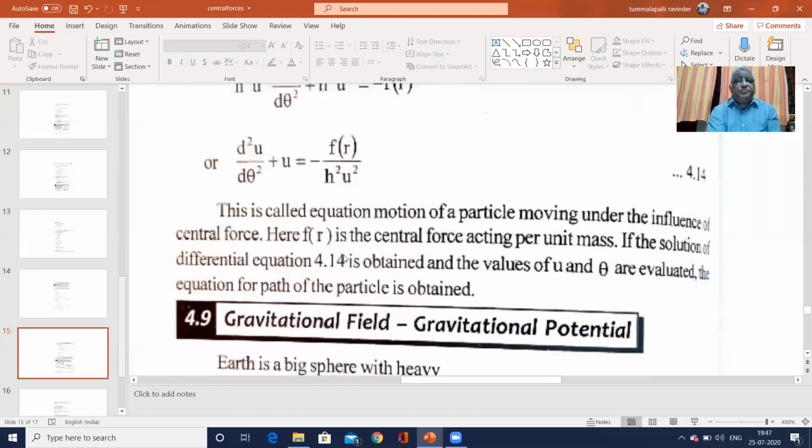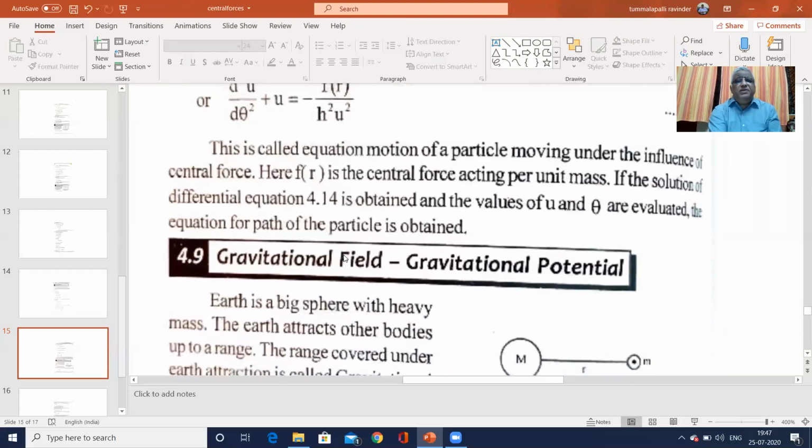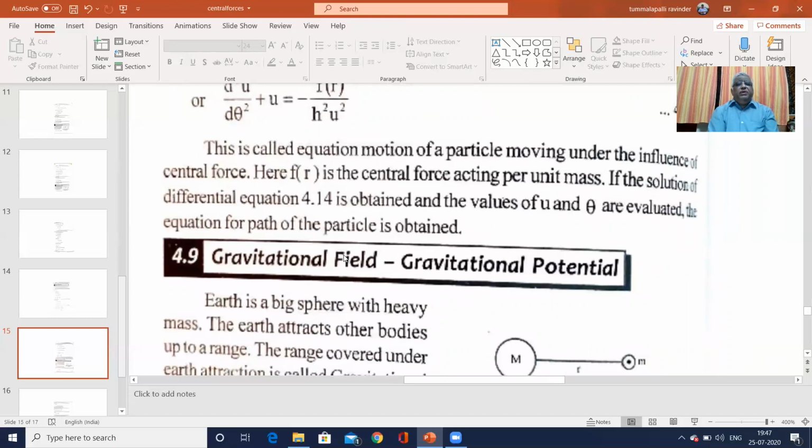So H square U square. So this equation is obtained. The above equation is called the equation of motion of a particle moving under the field of a central force. If F(r) is the central force acting per unit mass, then the solution of this differential equation is obtained, and the values of u and theta are evaluated.